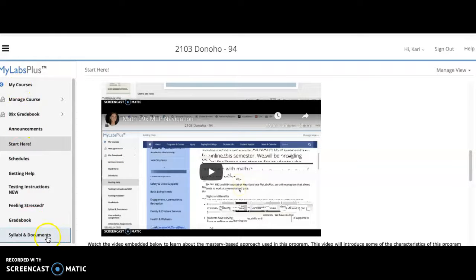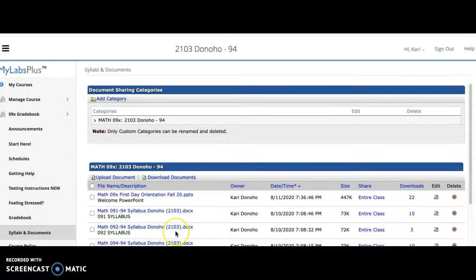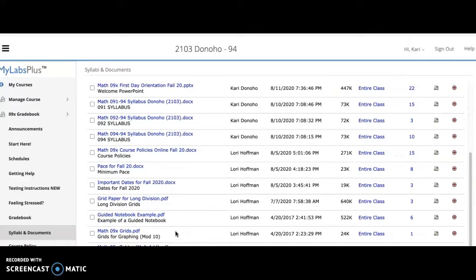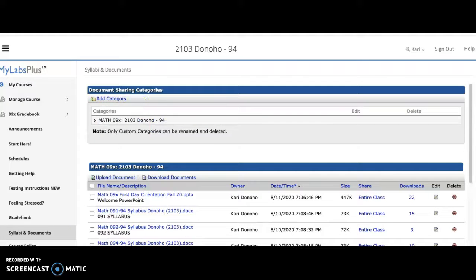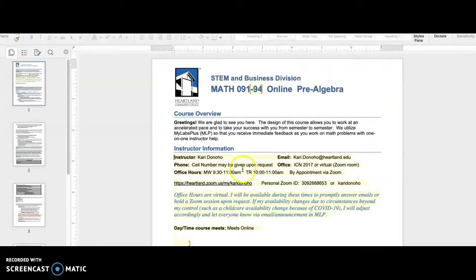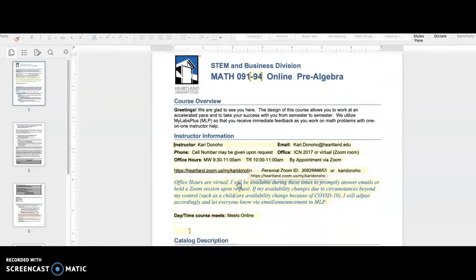The other things that I'm getting a lot of questions about are things whose answers can be found in your syllabus. There's a level 91, 92, and 94 syllabus in each course. Find your correct one, whichever class you're in, and open that up and read through it. The syllabus is the contract for the course, and you are responsible for knowing everything in the syllabus, even if I don't sit and read through it with you.